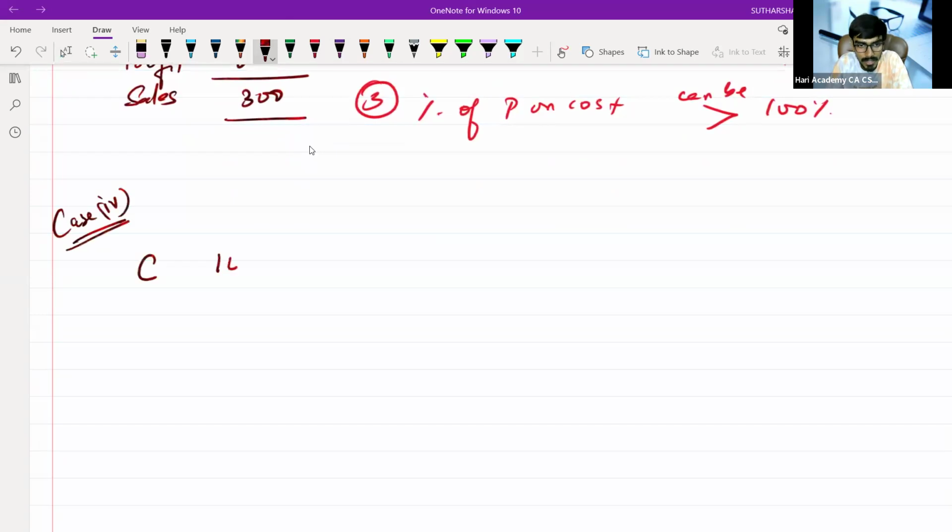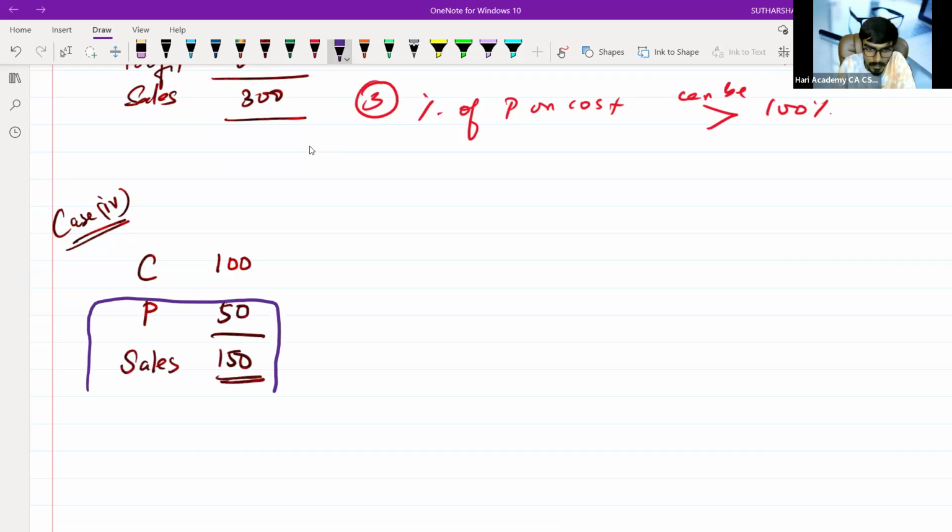My cost is 100. My profit is 50. My sales is 150. Sir, you are writing again case 1, na, sir? Yes, sir, I am writing again case 1. Now, we are not going to see the profit and cost relationship. Now, we are going to find out the relationship between profit and the sales.